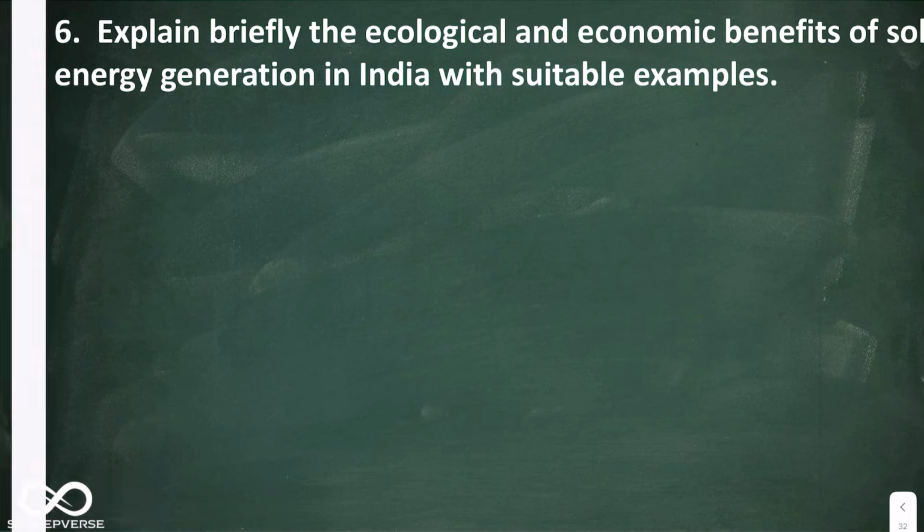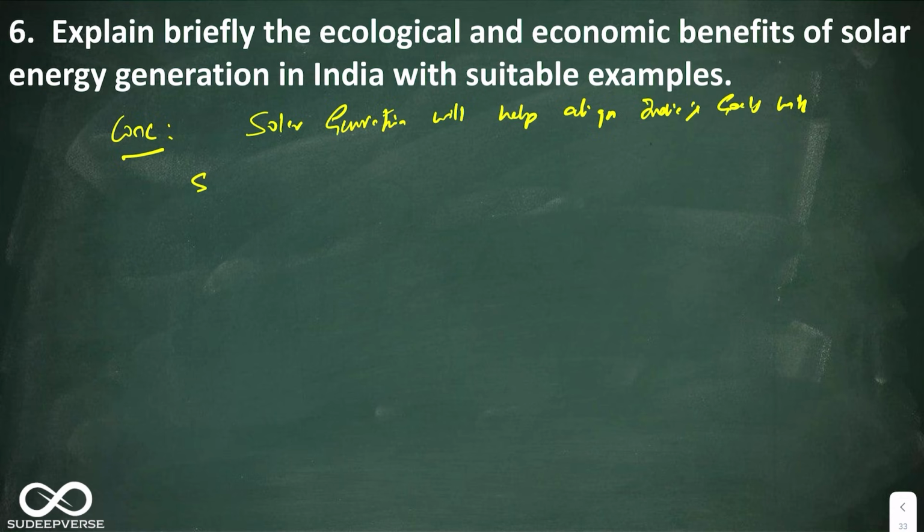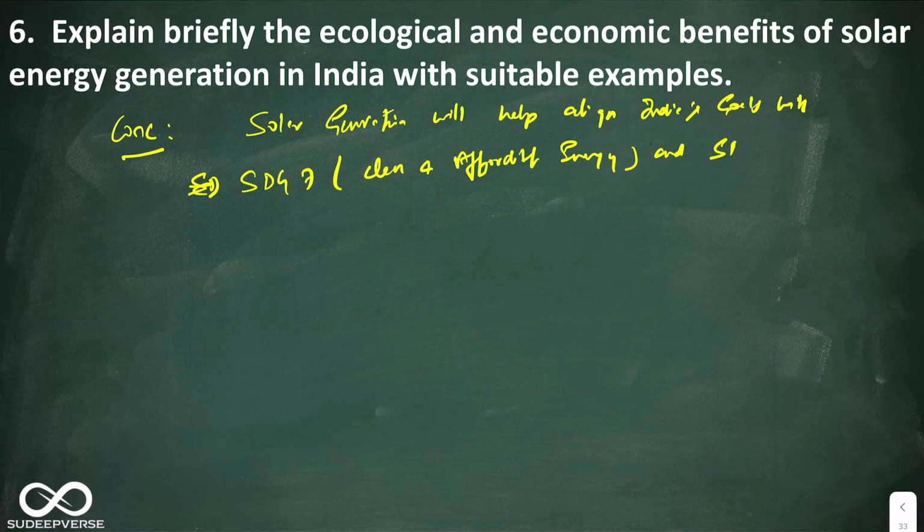So in the conclusion, we can conclude by linking it to the SDGs. You can say solar generation will help align India's goals with SDG 7, that is clean and affordable energy, and SDG 13, that is climate action. Okay, full stop.